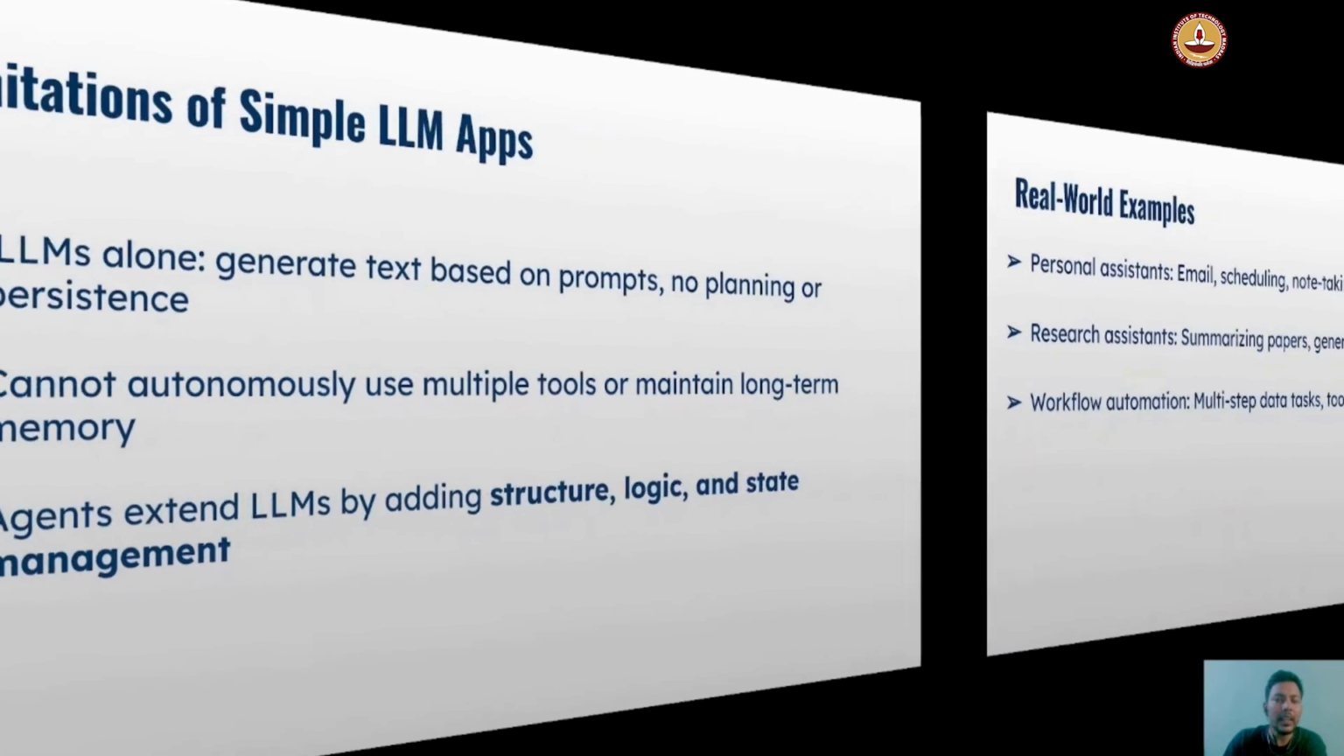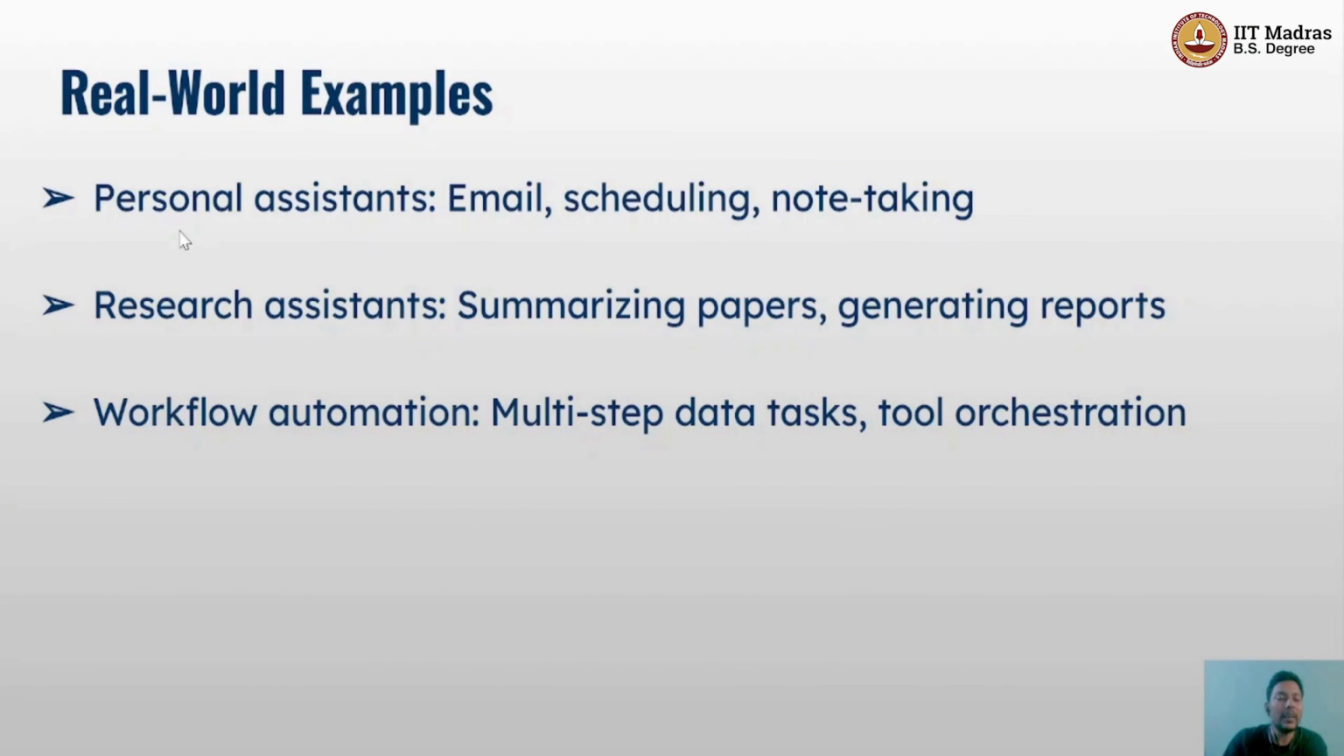Let's see some real-world examples. For example, a personal assistant, which can help you with mailing, scheduling your meetings, and taking notes in the meeting. Then we can have a research assistant, which can help you in summarizing papers and also in generating reports. Then you may think about workflow automation, which can automate multiple small tasks. Those are the things you can do with these AI agents.